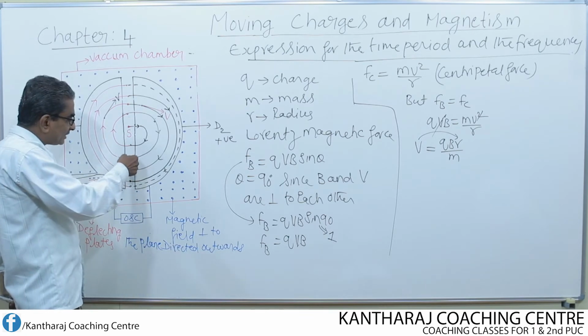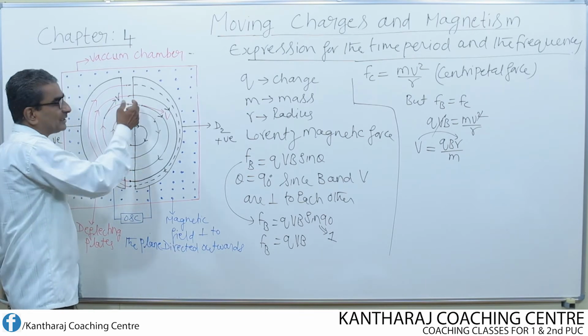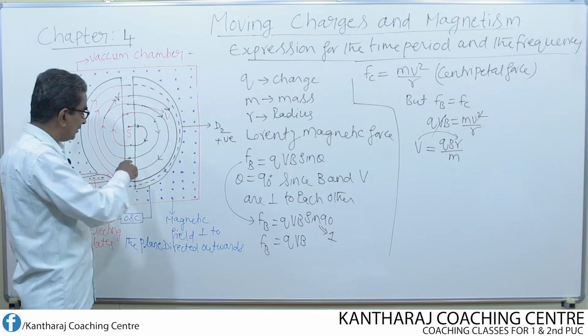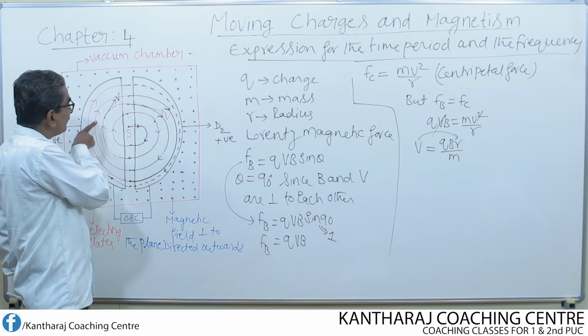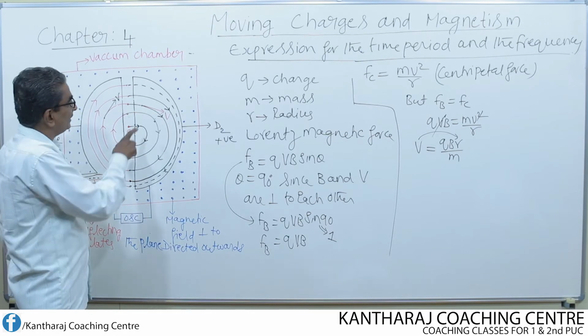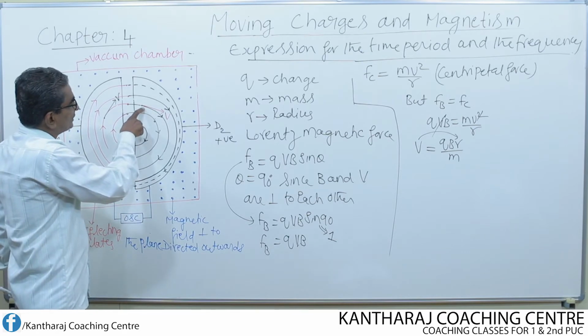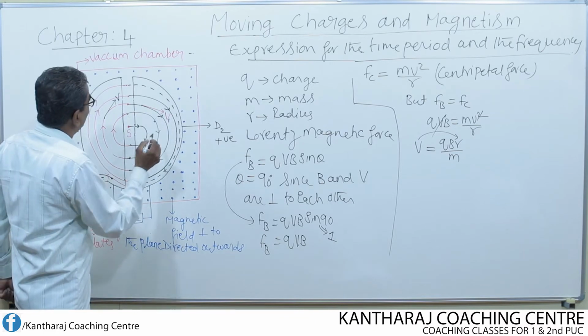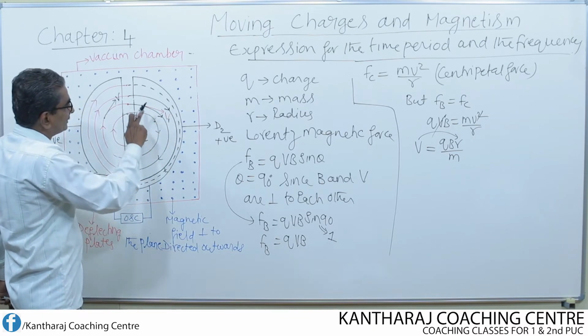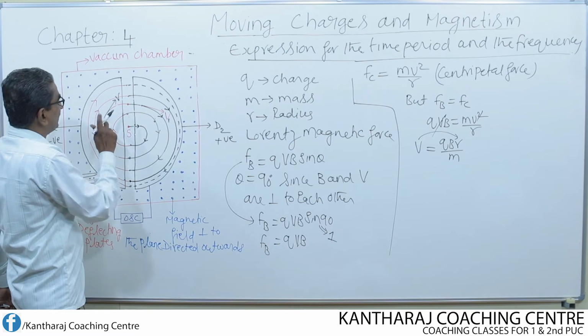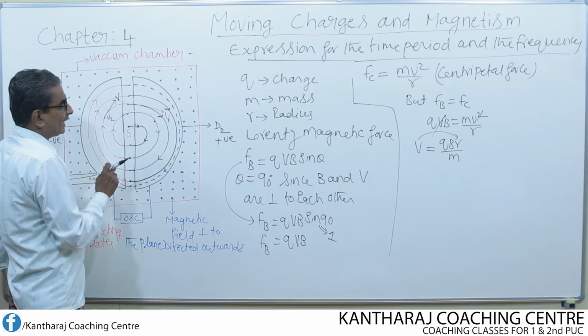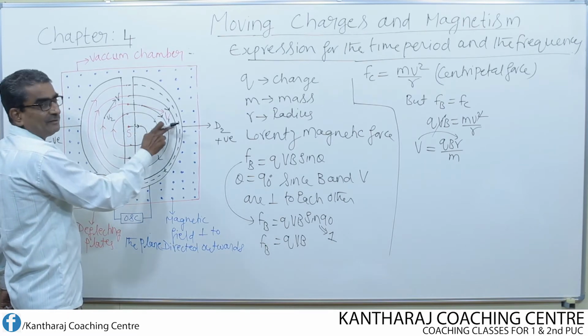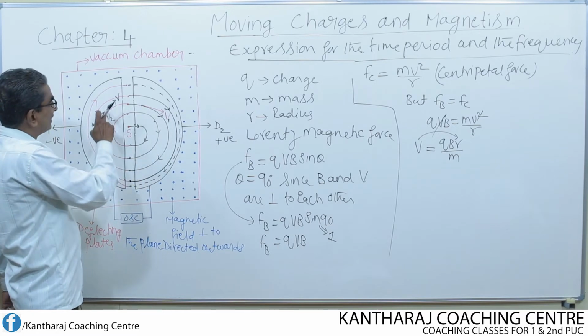Not only that, each time the particle describes a circular path of increasing radii. So if the radius is increasing, the velocity is also increasing. Look here, if the velocity of the charged particle at this point is, let us say, v1, and the velocity of the same charged particle at this point is v2, it is found that v2 is greater than v1 because the path radius got increased.